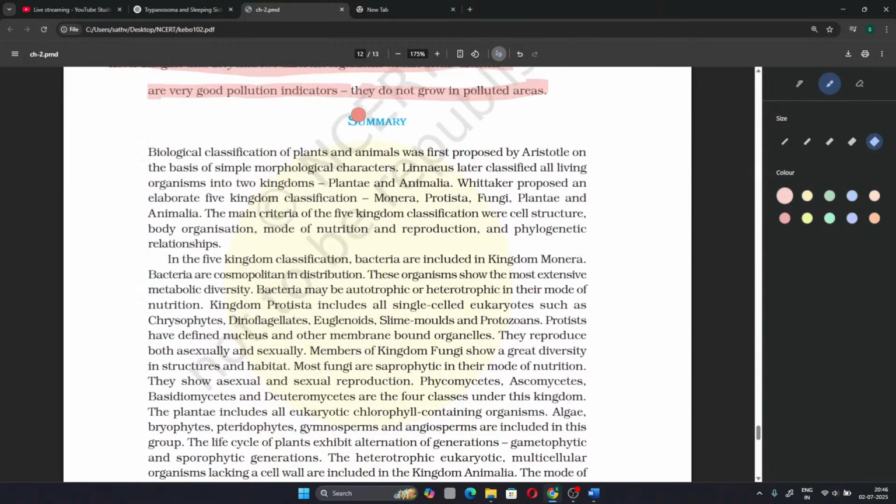Summary. I'll not highlight the summary. Biological classification of plants and animals was first proposed by Aristotle on the basis of simple morphological characters. Linnaeus later classified all living organisms into two kingdoms, Plantae and Animalia. Whittaker proposed an elaborate five-kingdom classification of Monera, Protista, Fungi, Plantae, and Animalia. The main criteria for the five-kingdom classification were cell structure, body organization, mode of nutrition, reproduction, and phylogenetic relationships.